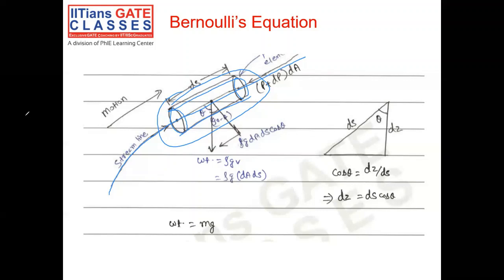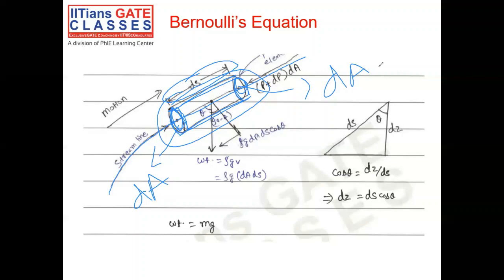I have a cylindrical fluid element, and it has an area of dA on both sides, and a height of ds. That is, it's a very infinitesimal control volume length I'm looking at.